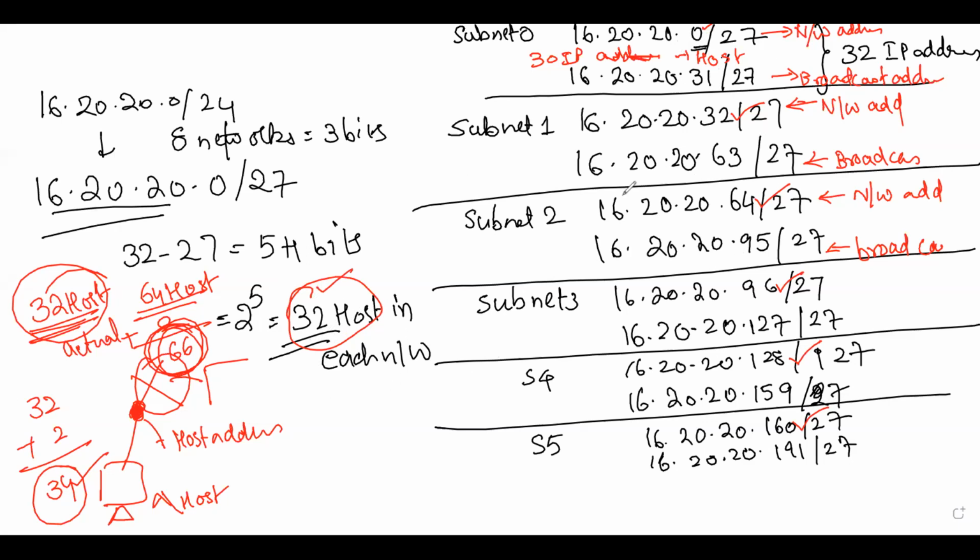Even if I'm given an IP like this, and I'm asked whether this IP is a host address or a network address, I can just calculate how many bits are there on the host side. From that, I will calculate the number of hosts and then try dividing that number by 32, in the last octet. We are going to take those examples later on. As of now, don't get confused. I'll teach you how to identify the network address, broadcast address, and the host address.